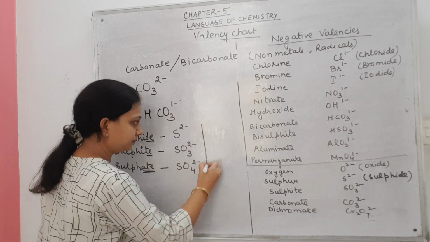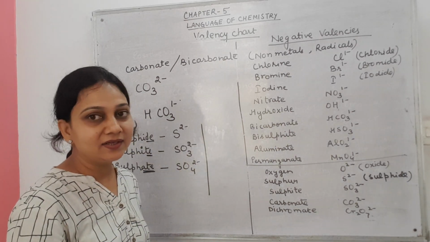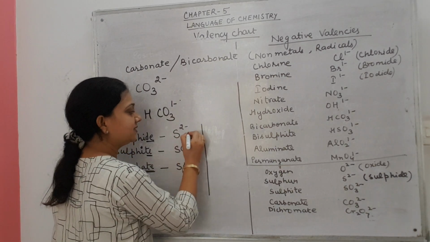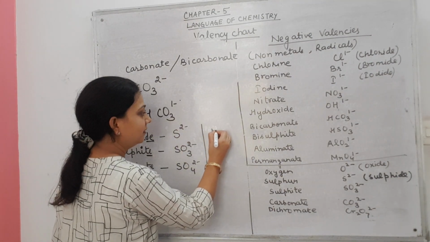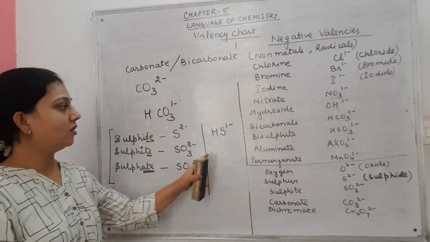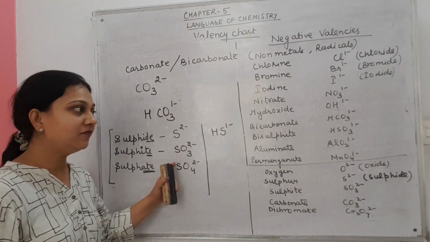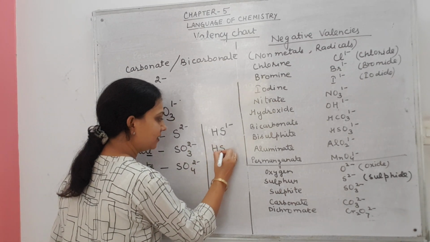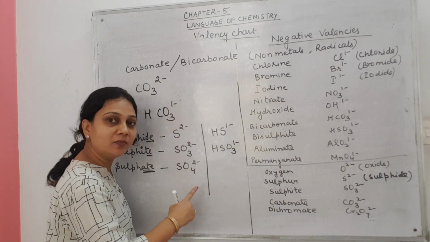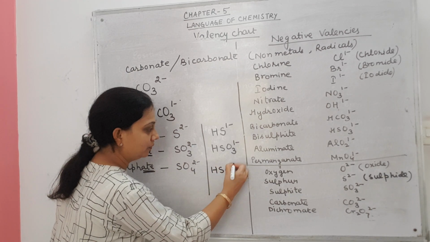Now, how to write the formula of bisulfide, bisulfite and bisulfate? Bisulfide means addition of hydrogen and the charge of hydrogen is plus 1. So, H plus and S2 minus, it will give HS 1 minus. This is the formula of bisulfide. Now bisulfite, addition of hydrogen, HSO3 1 minus, and bisulfate, what is the formula of bisulfate? Addition of hydrogen, HSO4 1 minus.